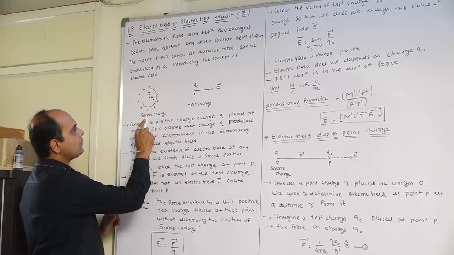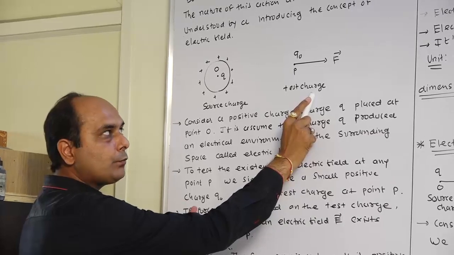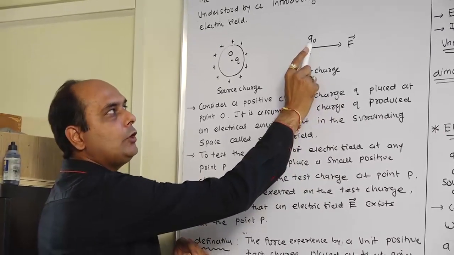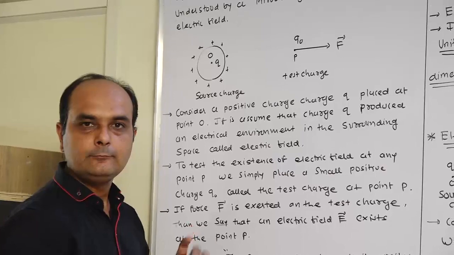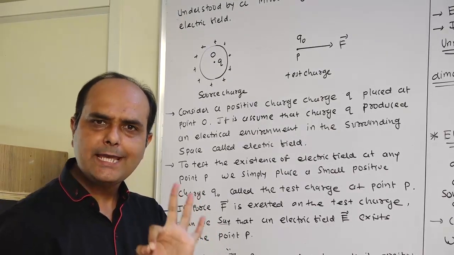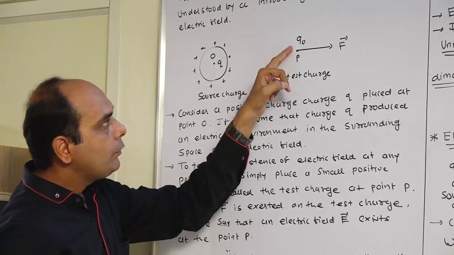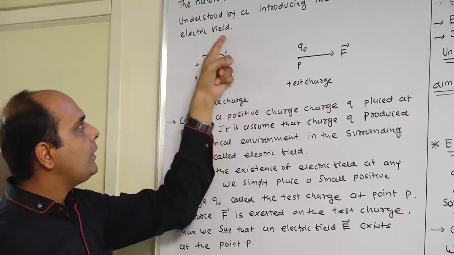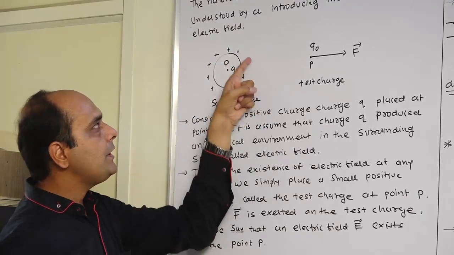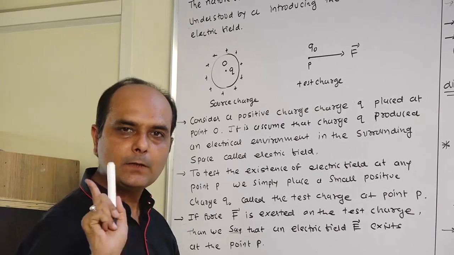This is called the source charge and this is called the test charge. Select the value of the test charge to be as small as possible, so that it does not disturb the original electric field.